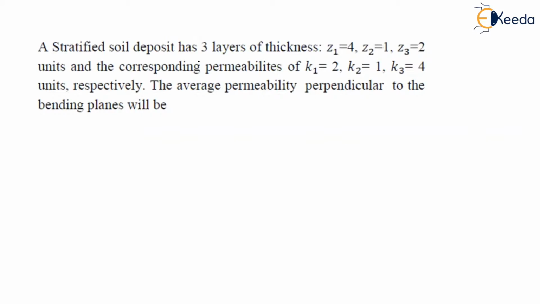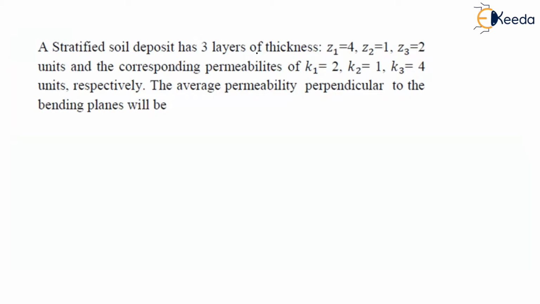A stratified soil deposit has 3 layers of thickness. Z1 given, Z2 given, Z3 given. And also they have given the permeabilities. And what are they asking? They're asking the average permeability perpendicular to the bedding planes.